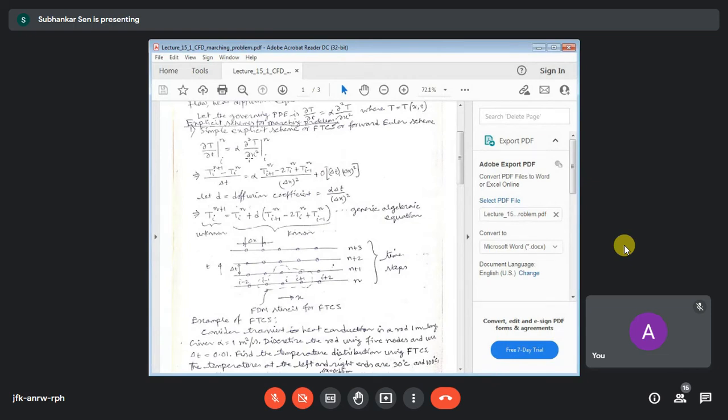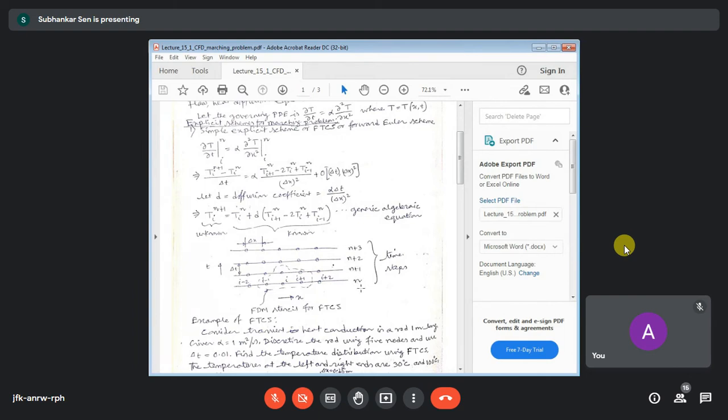Initial condition means at n equals 0. So when n equals 0, we say that it is our initial condition, and the first time step delta t starts from 0. So if you say that this is your initial condition, it means that this n will be 0. Then n is 0 only, but n plus 1 will be the second time level.